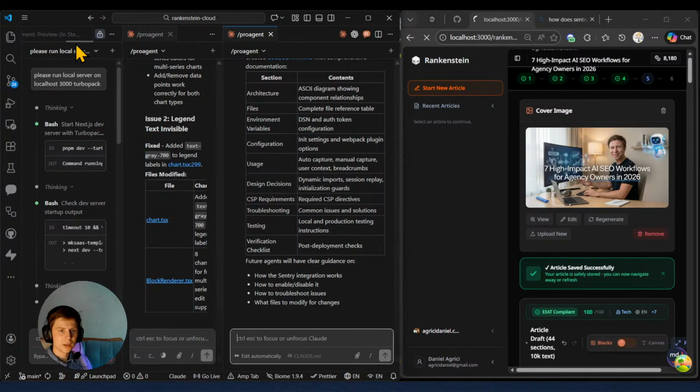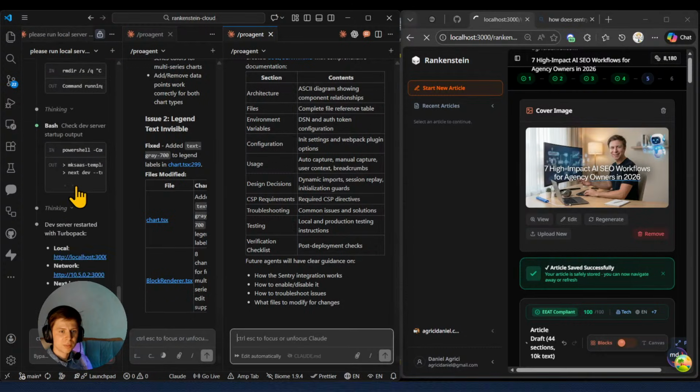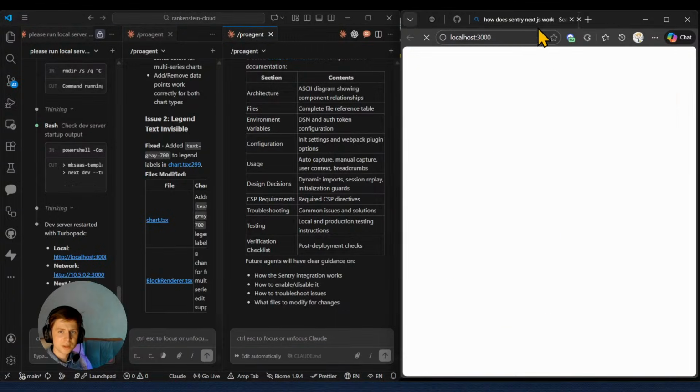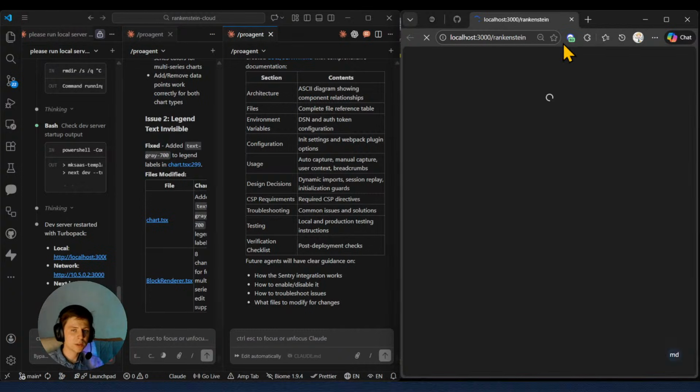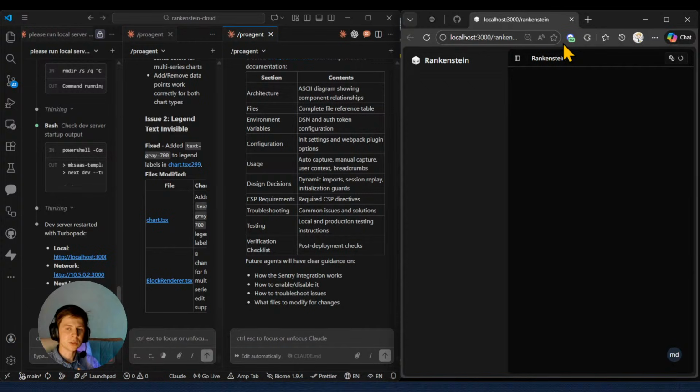I'll go back. Okay, dev server is running. I'll close this, opening this, closing this again. Right now here, it will take at least 8 seconds because Turbopack has to load. I'll put /Rankenstein so I can enter inside the application because currently it's running on my localhost. Boom, the application is loading, hopefully successful. Let's see.